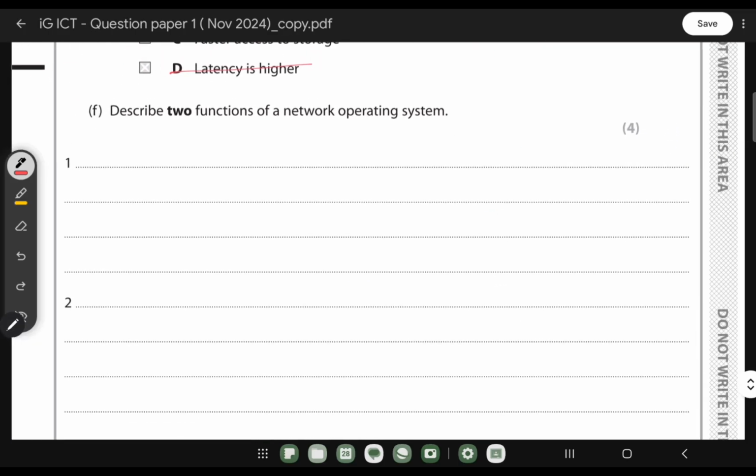Describe two functions of a network operating system. So when it comes to the network operating system, what can be the two functions? So they say two functions. When it comes to the network operating system, you can create different users, right?